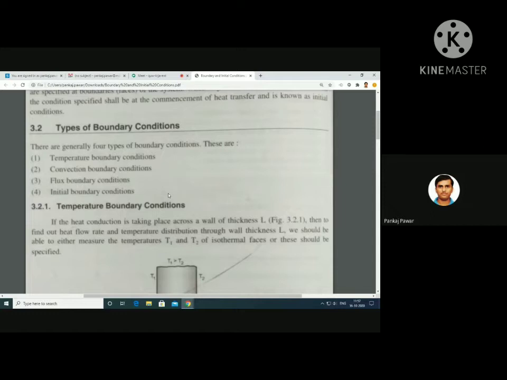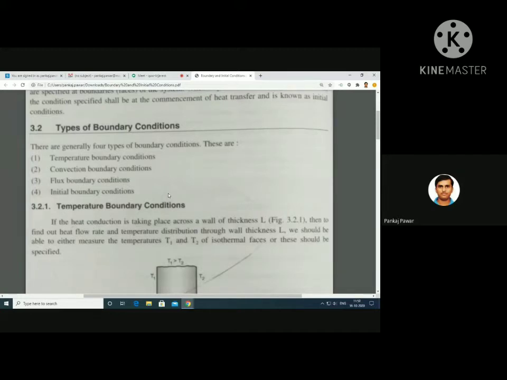So as we discussed, for steady state heat conduction, you should know the two boundary conditions to solve those problems. And in unsteady state, that is transient heat conduction, we know that the time required is going to be considered in those unsteady state or transient heat conduction problems. So at the start of that heat transfer process, that is the initial condition, let's say we are having a quenching operation.